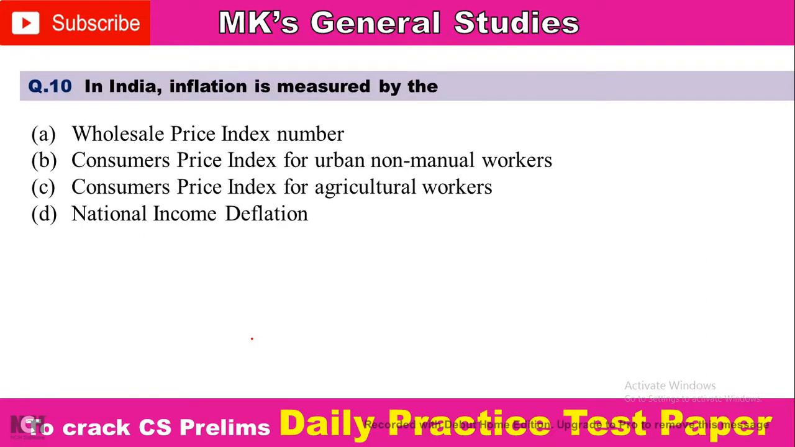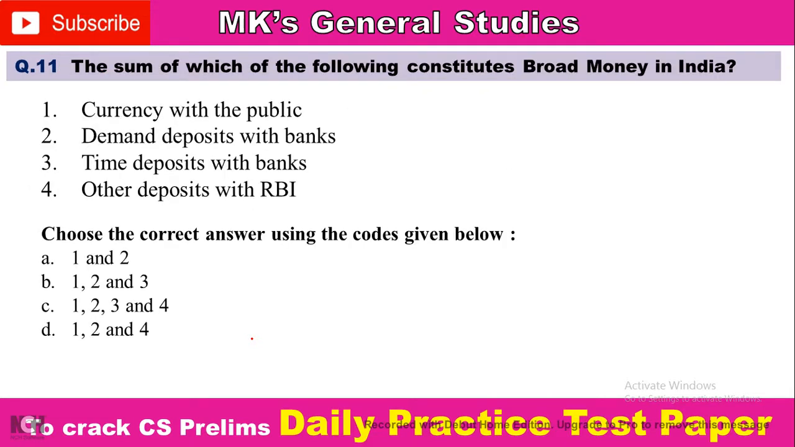Next question, number 10. In India, inflation is measured by, repeat again, in India inflation is measured by: option A, wholesale price index number; option B, consumer price index for urban non-manual workers; option C, consumer price index for agricultural workers; and option D, national income deflator. Comment your answer.